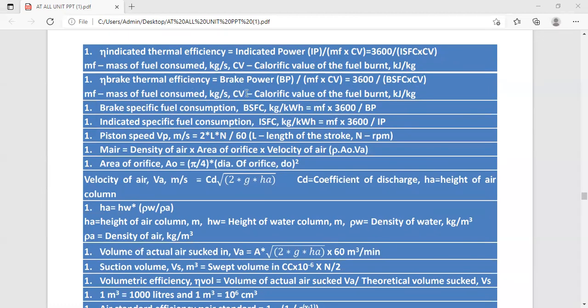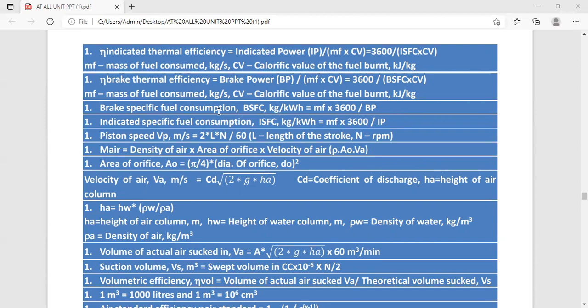Next, brake thermal efficiency is BP upon MF into CV. See the difference between these two formulas: for indicated thermal efficiency we take IP, but for brake thermal efficiency we take BP, the brake power, upon MF into CV. So in this way, we are memorizing these formulas.